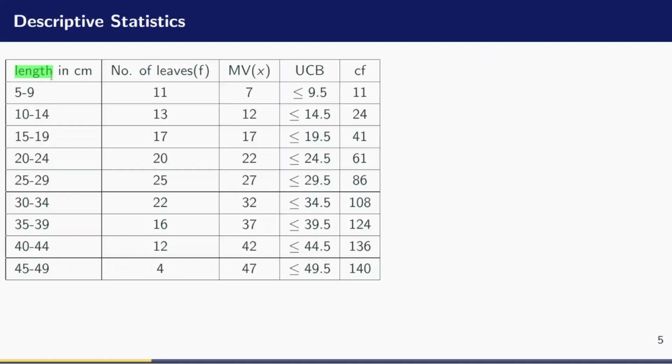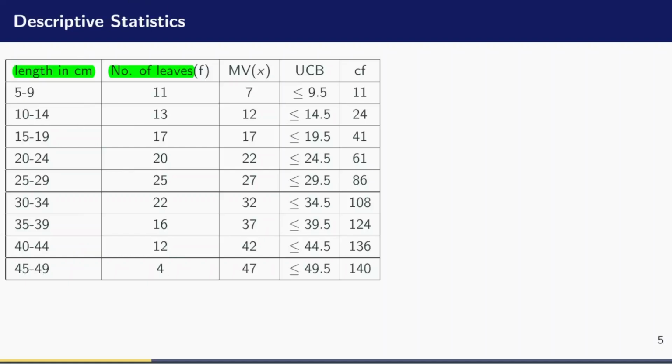These are the lengths in centimeters, and these are the number of leaves, or the frequency, that fall within each interval. For the class from 5 centimeters to 9 centimeters, I have 11 leaves. From 10 to 14 centimeters, I have 13 leaves. From 15 to 19 centimeters, I have 17 leaves. You get the idea, right up to 45 to 49 centimeters, where I have just 4 leaves.